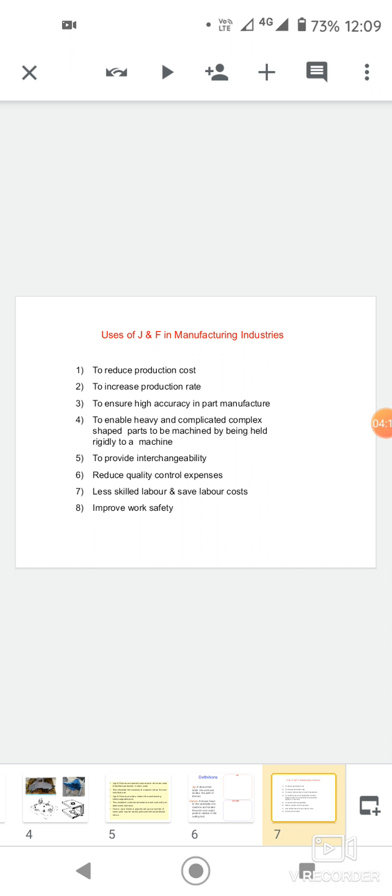Next, use of jigs and fixtures in manufacturing industries.